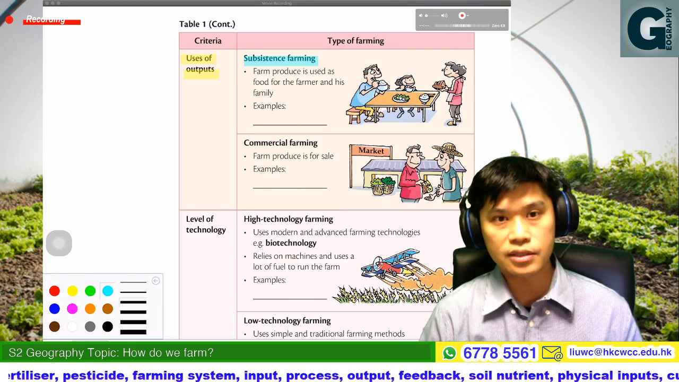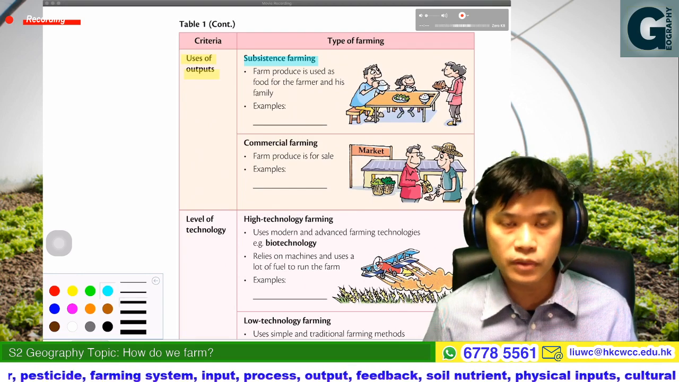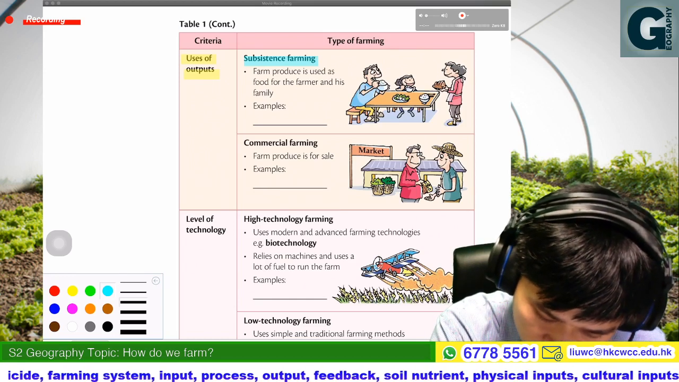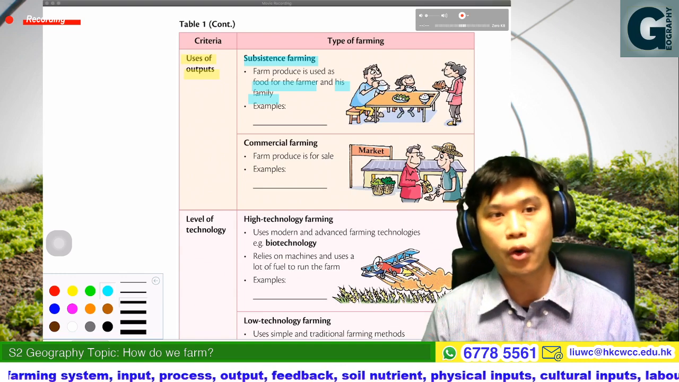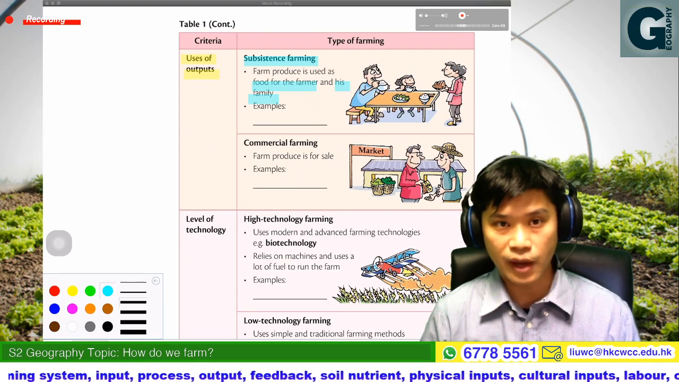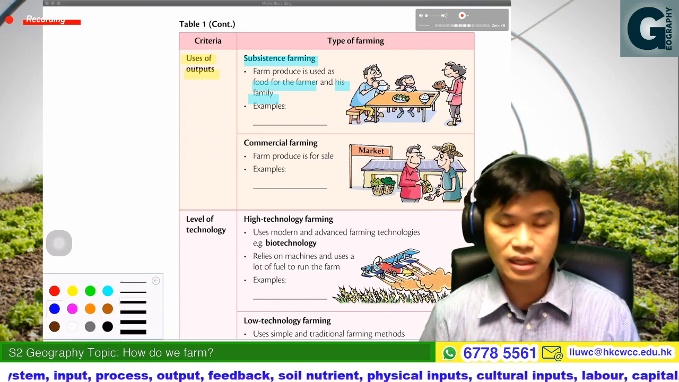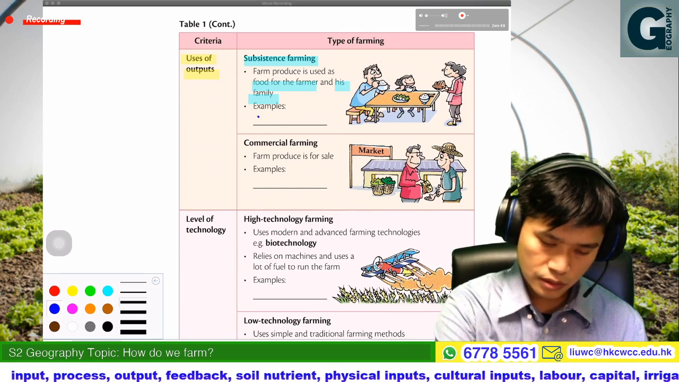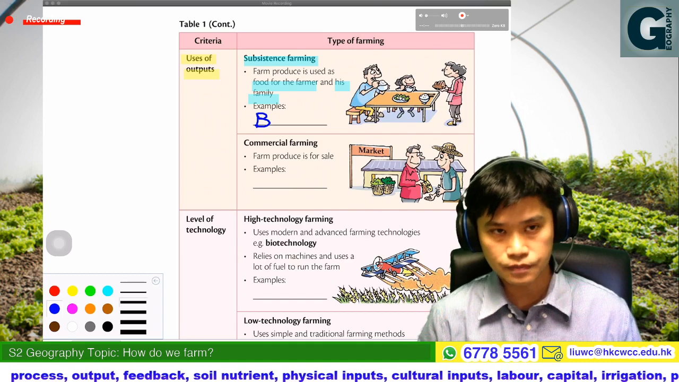Subsistence farming, in Chinese we call it 自給農業. If the farmers consume their farm products by themselves, so the farm product is used for food for the farmer and his family, then we would call this subsistence farming. So in the 6 examples, what could be subsistence farming? The rice cultivation.